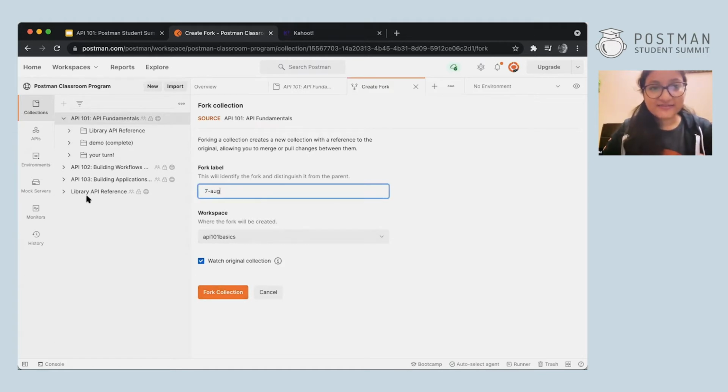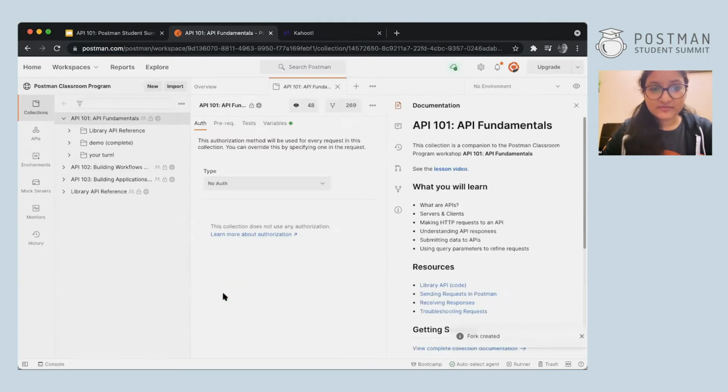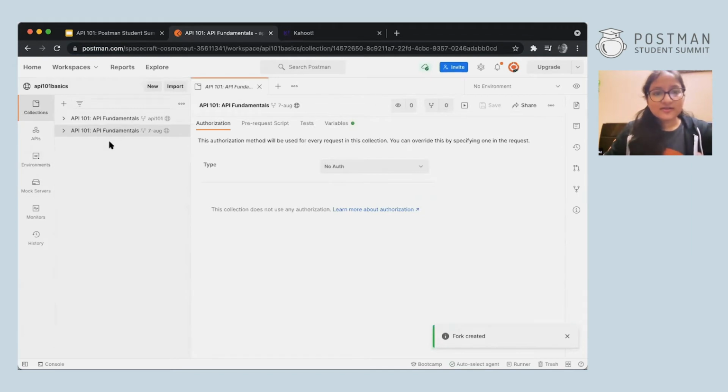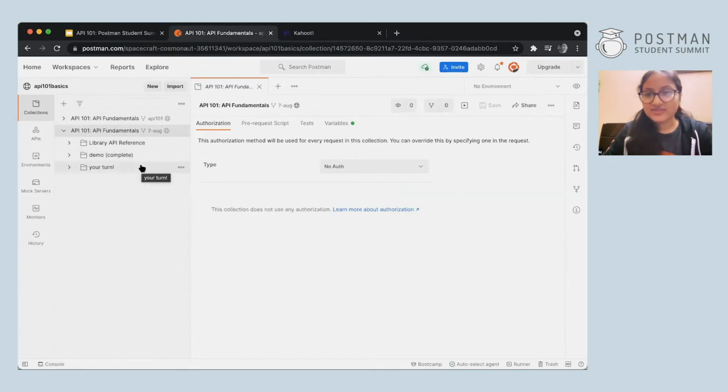Okay, I'll just explain it one last time. You can all go to this link, sign in, and then write any fork label here and just fork the collection. All right, and now you'll see something like this. Again, you'll see API 101 fundamentals, and the whole screen is here, and this is your own. Now, whatever changes you make here will not be reflected on the main folder. Everything here will stay right here only.